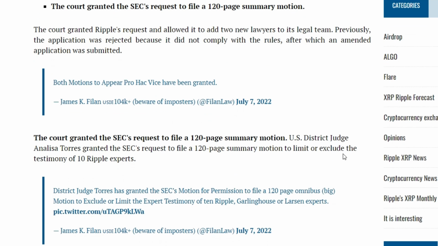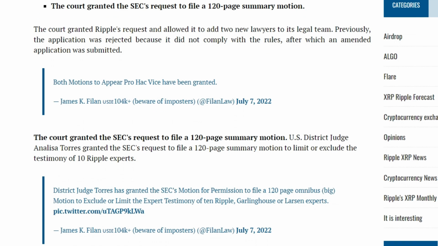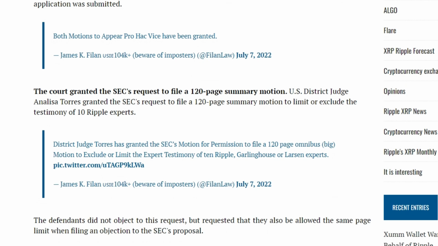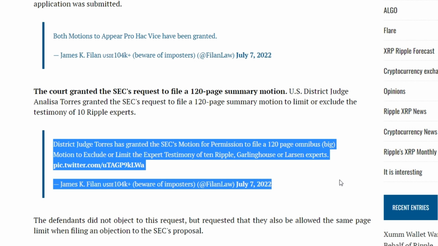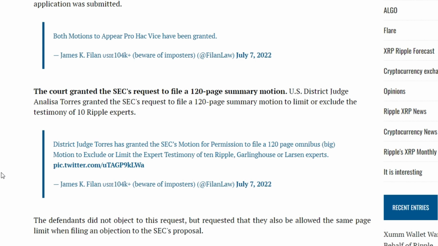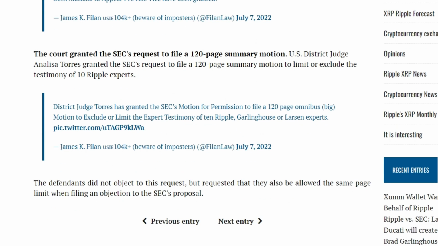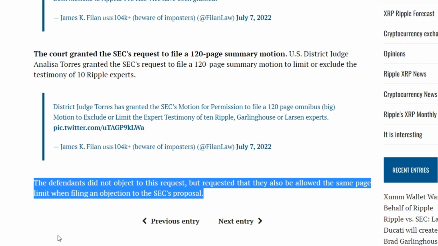District Judge Annalisa Torres granted the SEC's request to file a 120-page, consolidated motion to limit or exclude the testimony of 10 Ripple experts. District Judge Torres has granted the SEC's motion for permission to file a 120-page omnibus, big motion to exclude or limit the expert testimony of 10 Ripple, Garlinghouse or Larson experts. The defendants did not object to this request, but demanded that they also be allowed the same page limit when filing an objection to the SEC proposal.